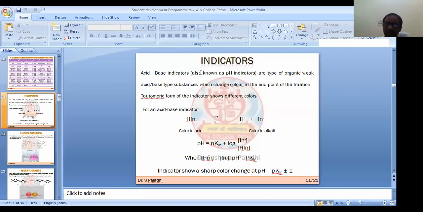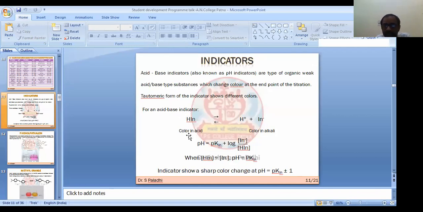So acid indicators are generally organic weak acid based substances. It has two forms. Which forms? One is the acidic form and another is the alkaline form. In acidic form, like HCl, you know, HCl. But in alkali medium, what will it do? It will dissociate to H plus and indicator.